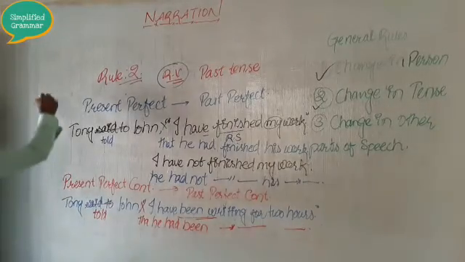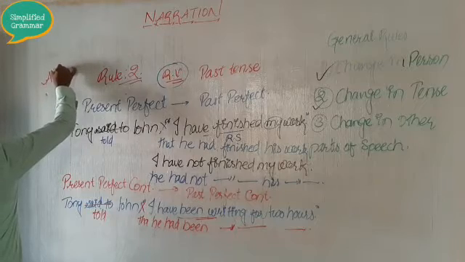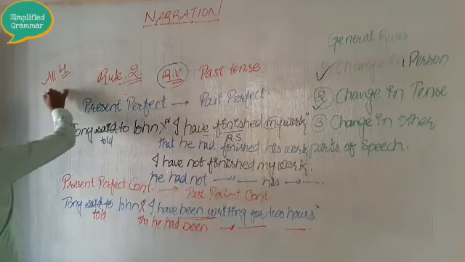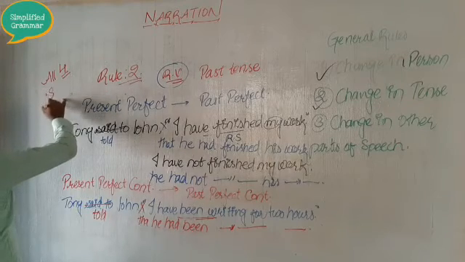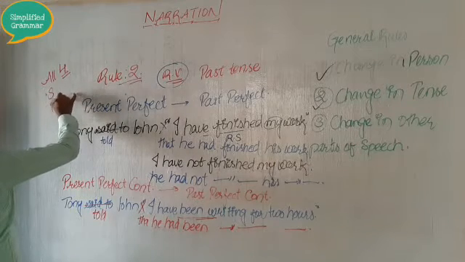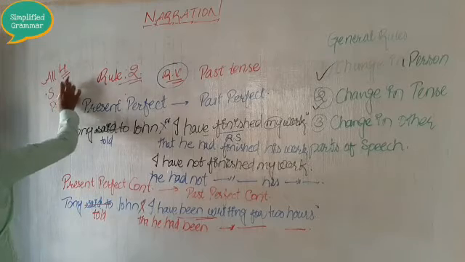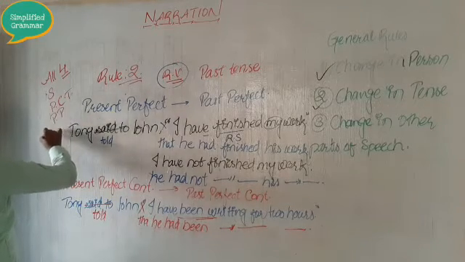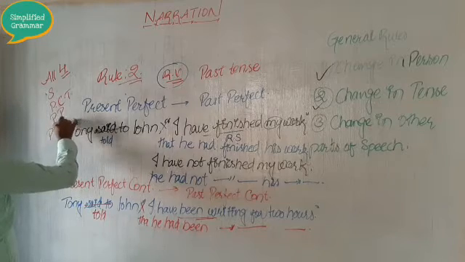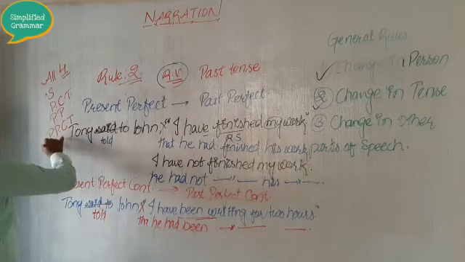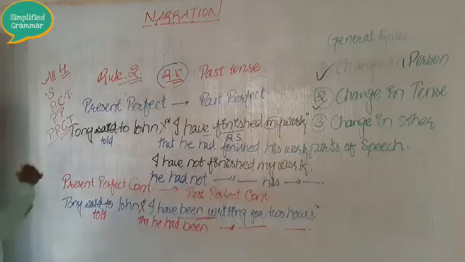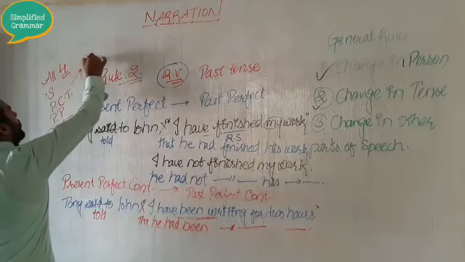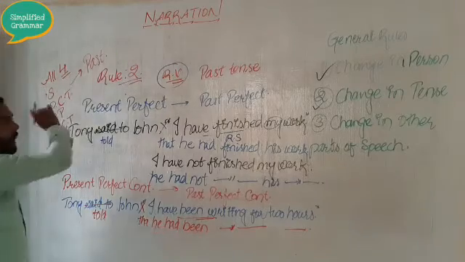Actually, all 4 tenses of the present, the simple present tense, the present continuous tense, the present perfect tense, and the present perfect continuous tense, change into past tense accordingly.